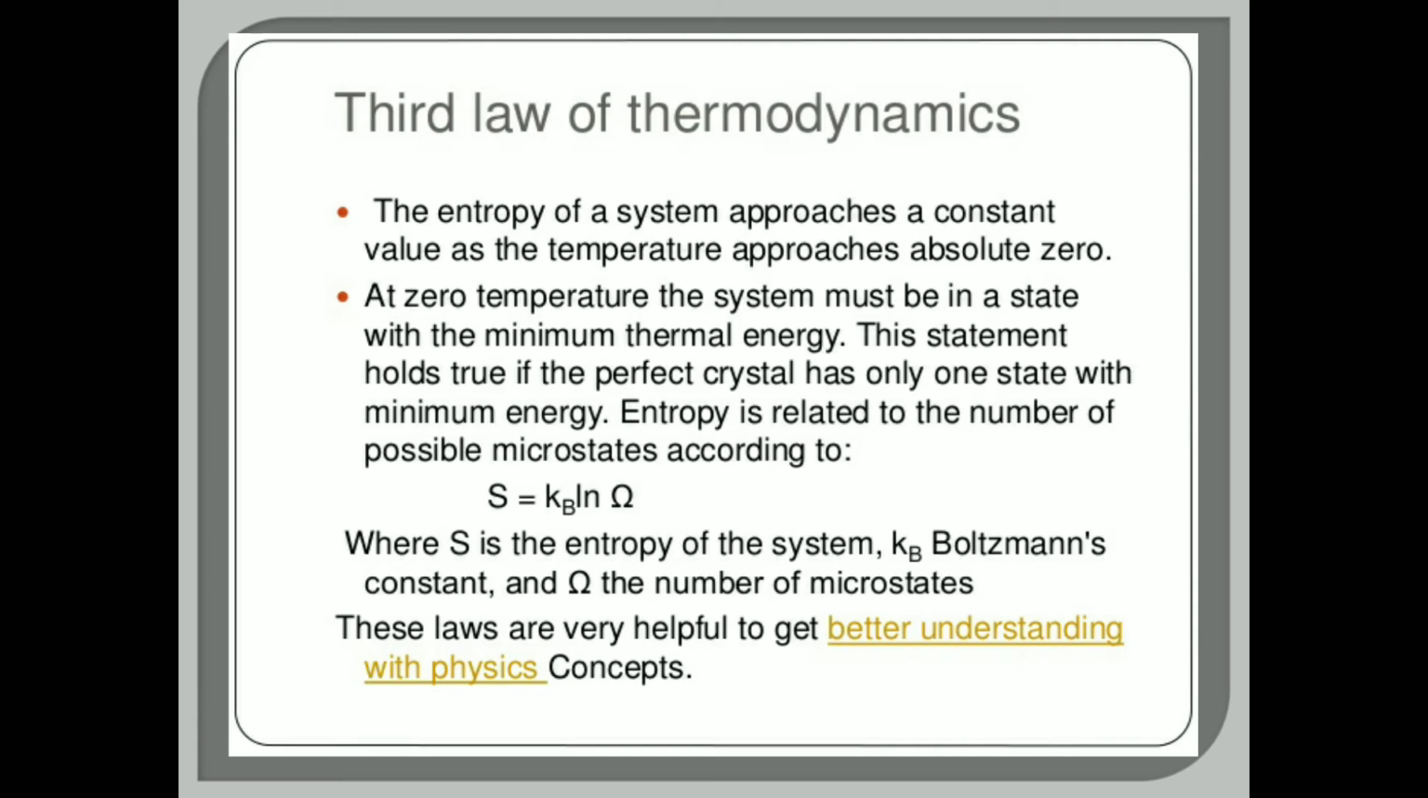Entropy is related to the number of possible microstates, and entropy is symbolized as capital S. So according to that, S = k_B ln Ω can be written, right? Here S is the entropy of the system, k_B is the Boltzmann constant, and Ω represents the number of microstates. This law is very helpful for getting a better understanding of physics concepts. Okay, so this is all about the third law of thermodynamics.